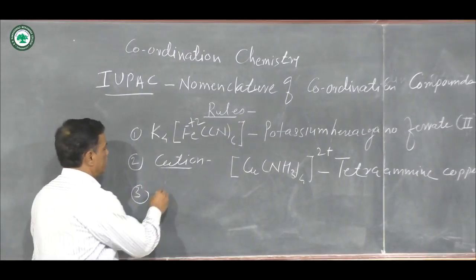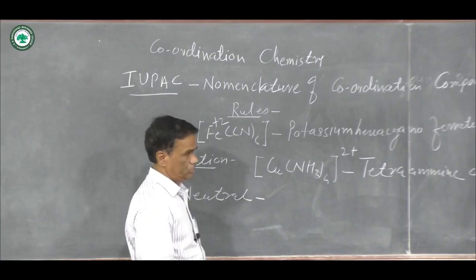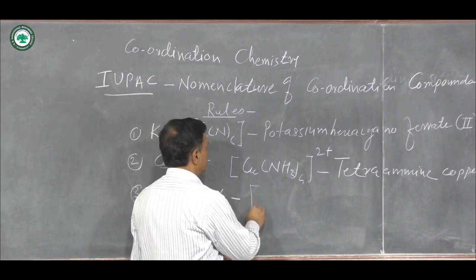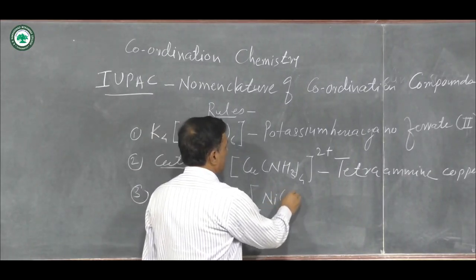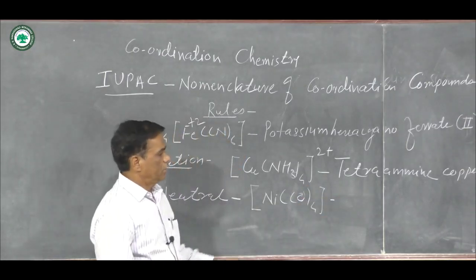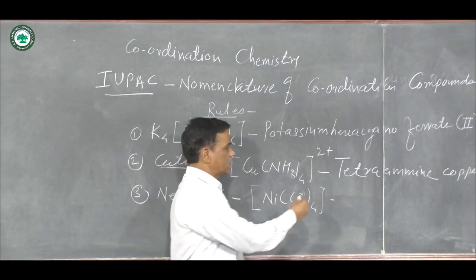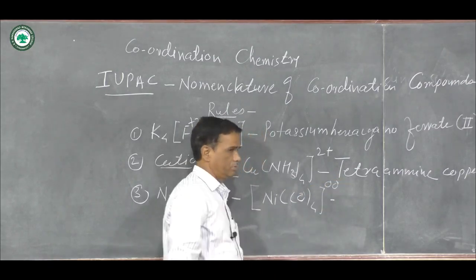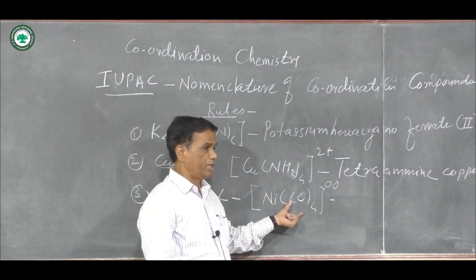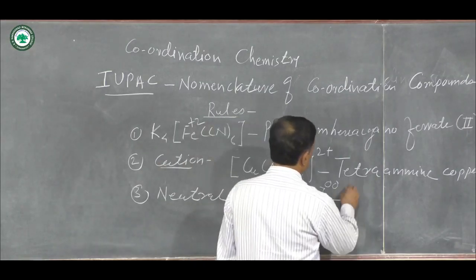Then the third rule is when there is a formation of a neutral compound, then a one-word name is given to the coordination compound. For example, suppose there is a formation of the complex compound Ni(CO)4. This is a complex compound, and a neutral compound is formed because the charge on this complex is equal to 0. When the charge is 0, then a one-word name is given to that complex compound, and again here the name is tetra.